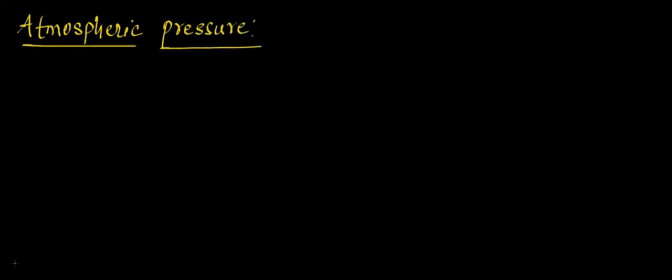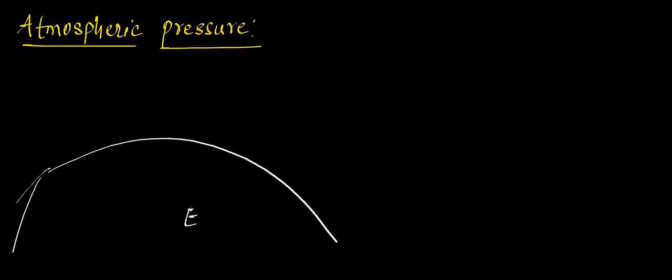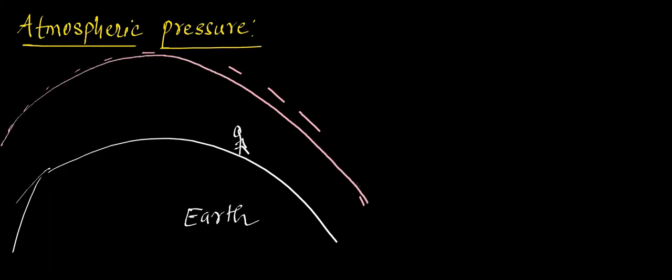Where are we living? We are living on which planet, Gautam? Earth. Yes, this is our Earth planet and we are living on the surface of the Earth. Now this surface of the Earth is surrounded by different layers, right? Yes, ma'am. Like atmosphere, thermosphere, ionosphere, stratosphere, different layers are there, okay?